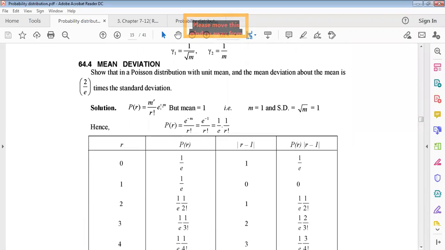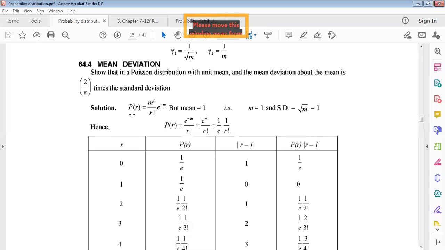Now mean deviation. Show that in a Poisson distribution with unit mean, the mean deviation about the mean is 2 by e times the standard deviation. We have to show this result: the Poisson distribution has unit mean, and the mean deviation about the mean will be twice divided by e times the standard deviation.